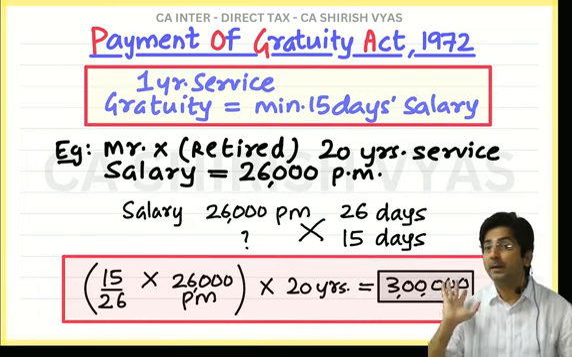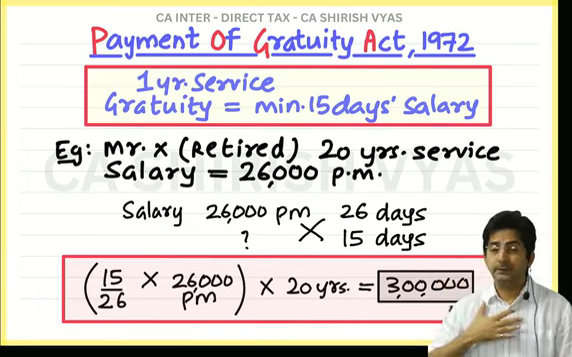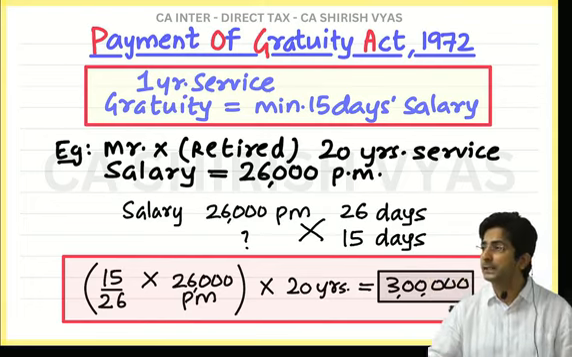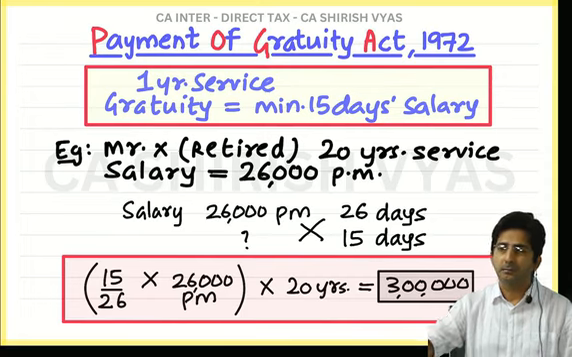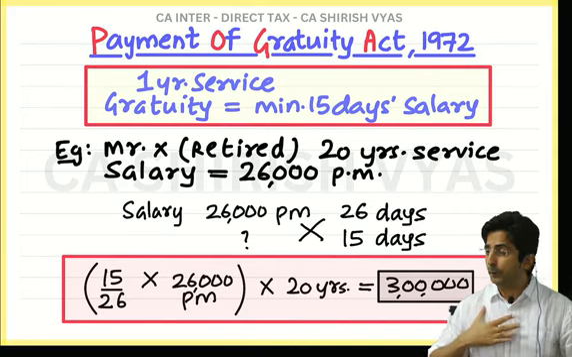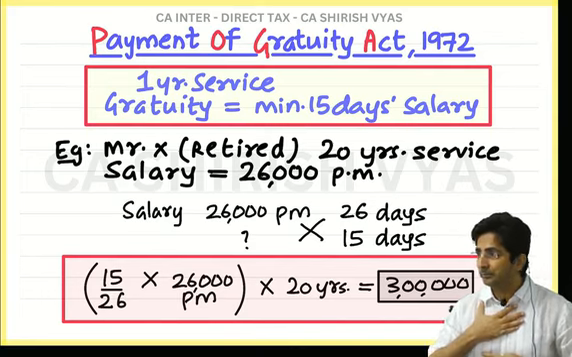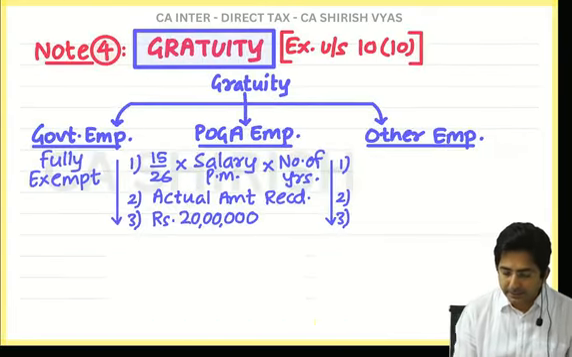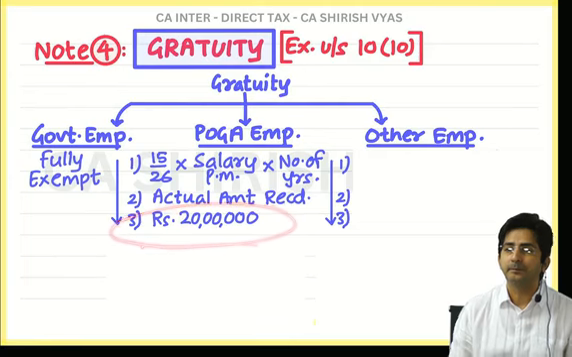So what will the Income Tax Department say? We understand that as per your Payment of Gratuity Act, you have the right to receive 30 lakhs. But sorry, we cannot exempt 30 lakhs. It is a big amount. We also have our budget. At the most, we can exempt 20 lakhs. That's why this 20 lakhs is sitting here in the formula.